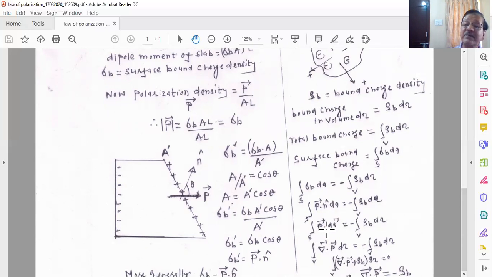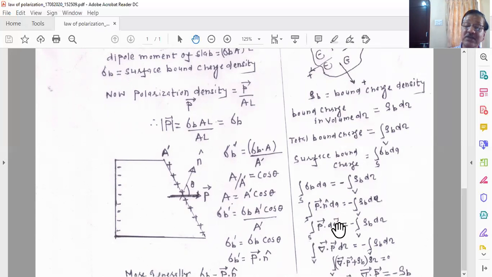And you know that a surface integration can be converted into a volume integration using the Gauss law, which we have studied. So this particular expression, P dot dA over the surface, is replaced by the divergence of P over the volume.